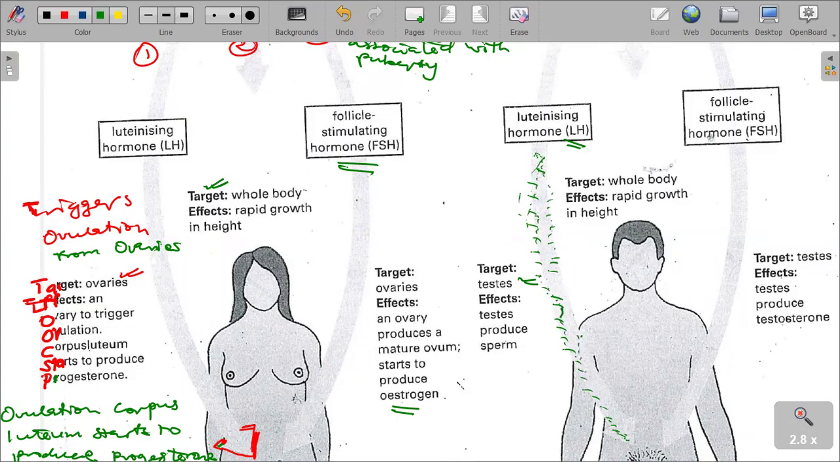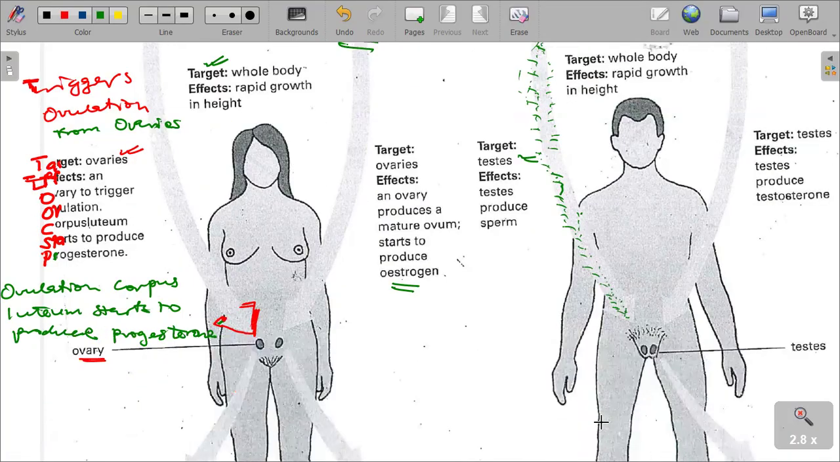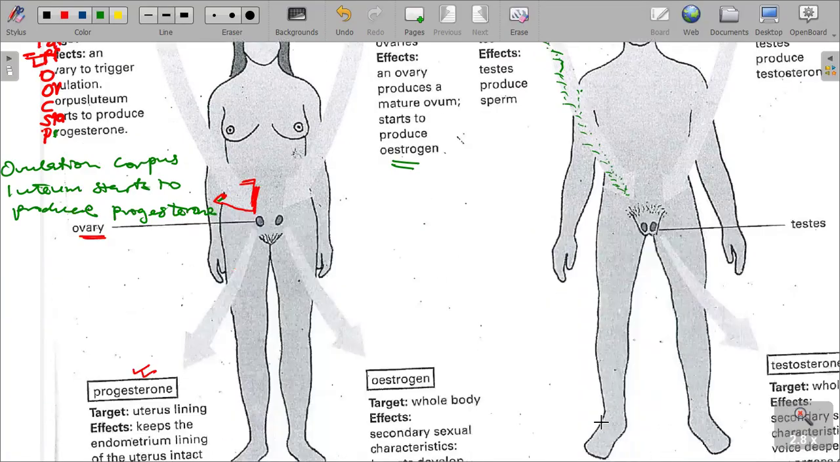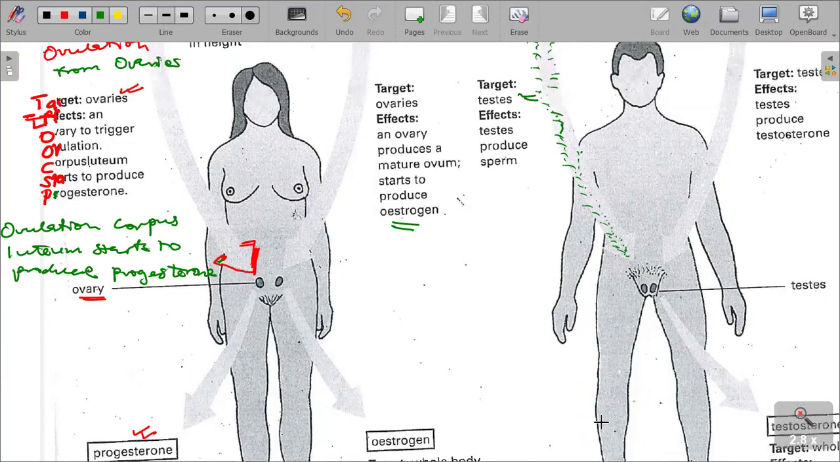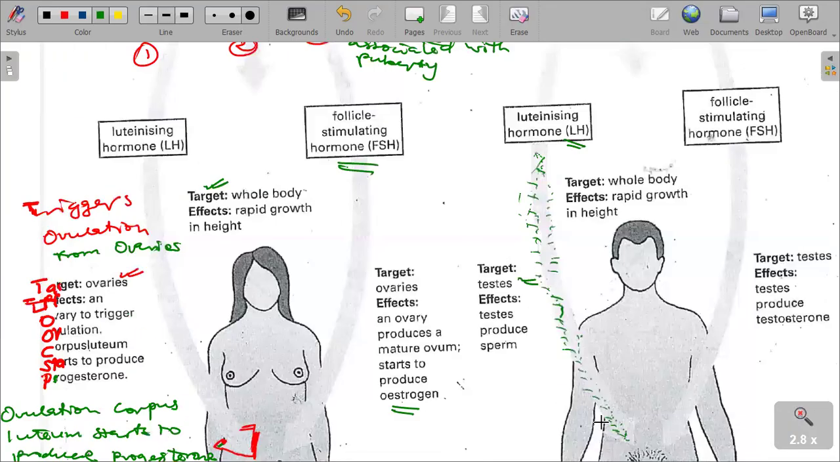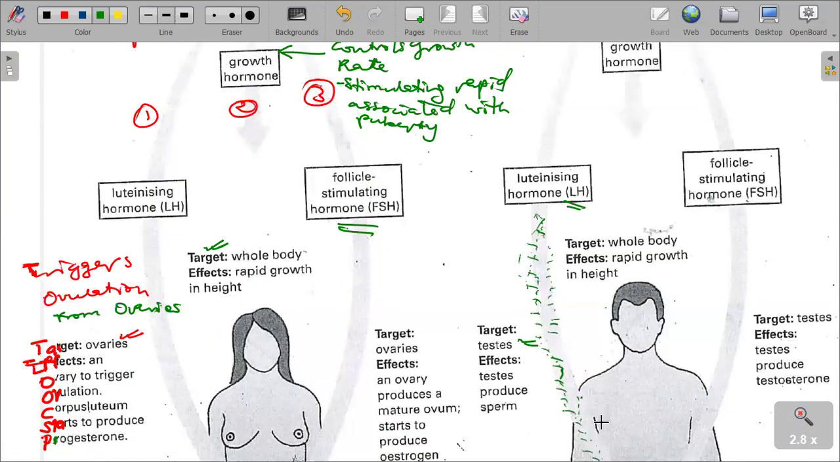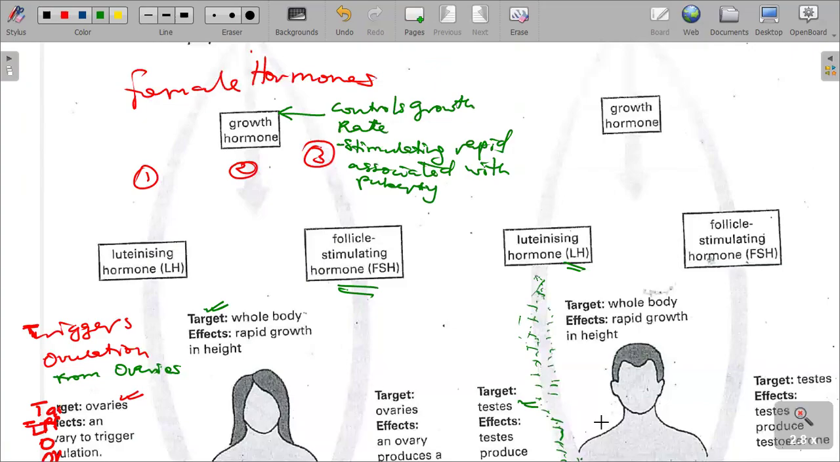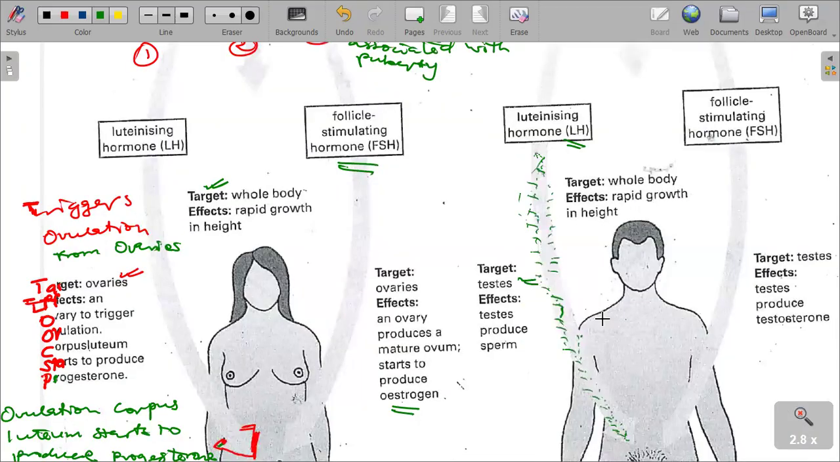For maturation. It is actually responsible for the production of the what? Of the spermatozoa. So when the spermatozoa is produced, therefore we are saying it is the sperm cells that are responsible for further functions. Let's look into the growth hormone. The growth hormone in men targets the whole body. Rapid growth in height, that is what happens there.